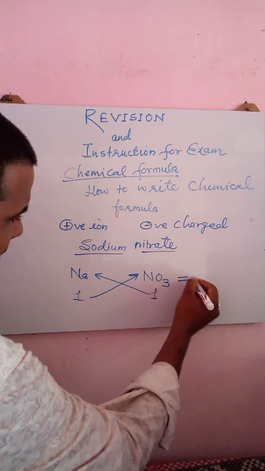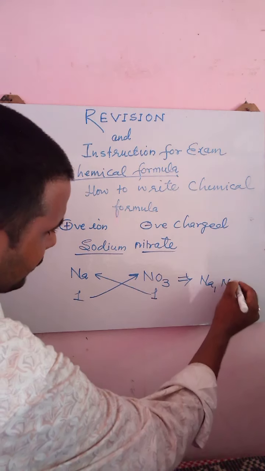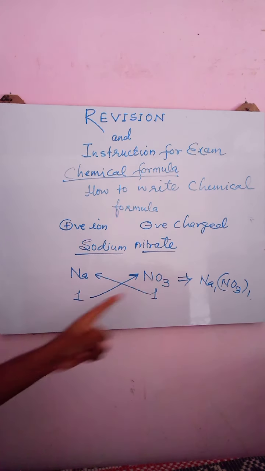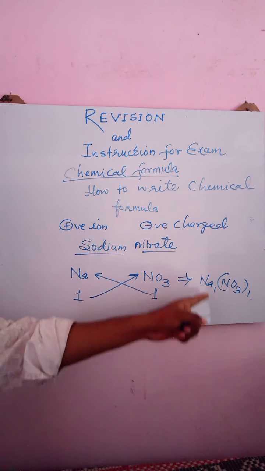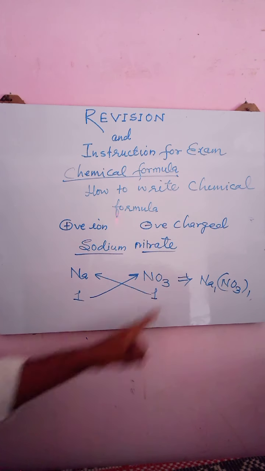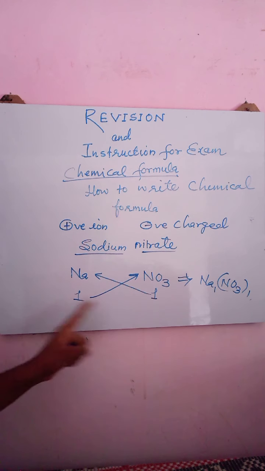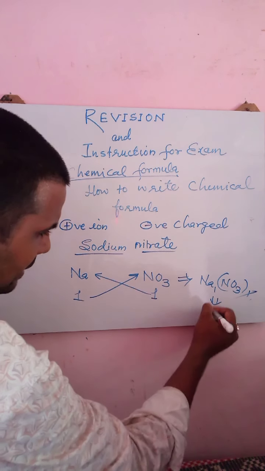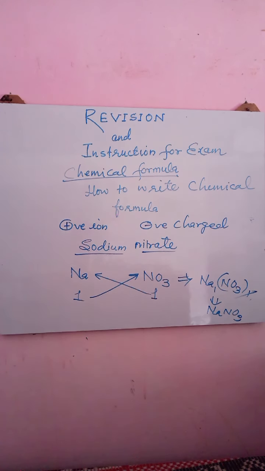After exchanging, sodium is having 1 and nitrate is also having 1. After exchanging, it is written as subscript. The valency of nitrate will act as a subscript to sodium, and the valency of sodium will act as a subscript to the nitrate radical. There is no meaning of this 1. So finally the chemical formula will be NaNO3. I hope you are understanding.